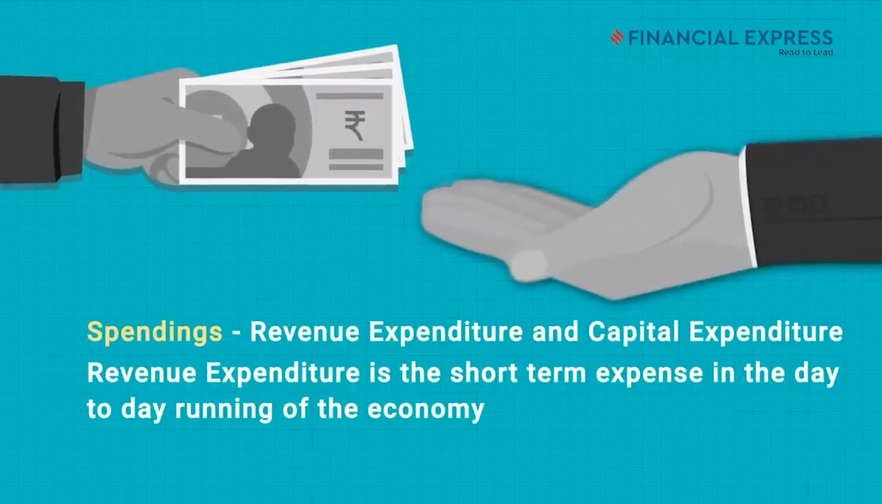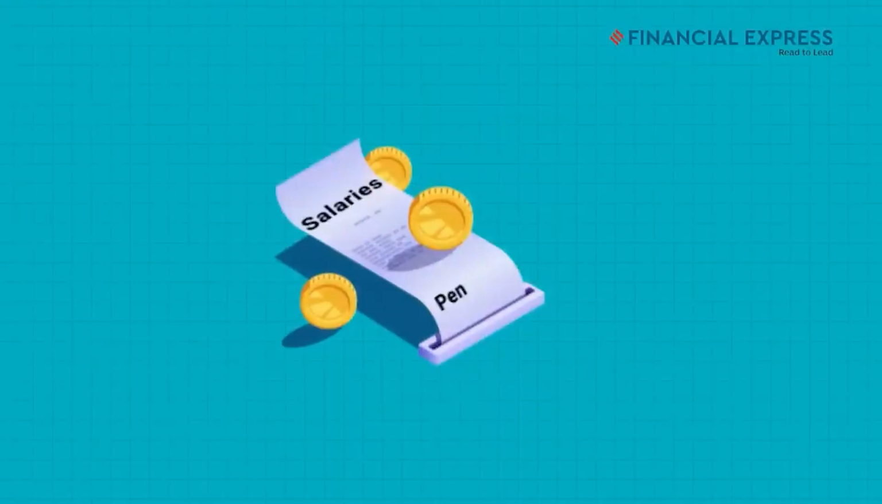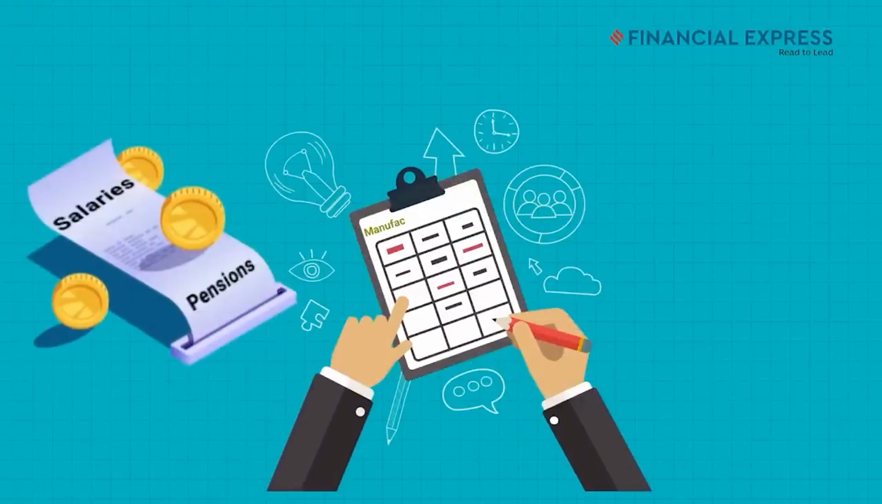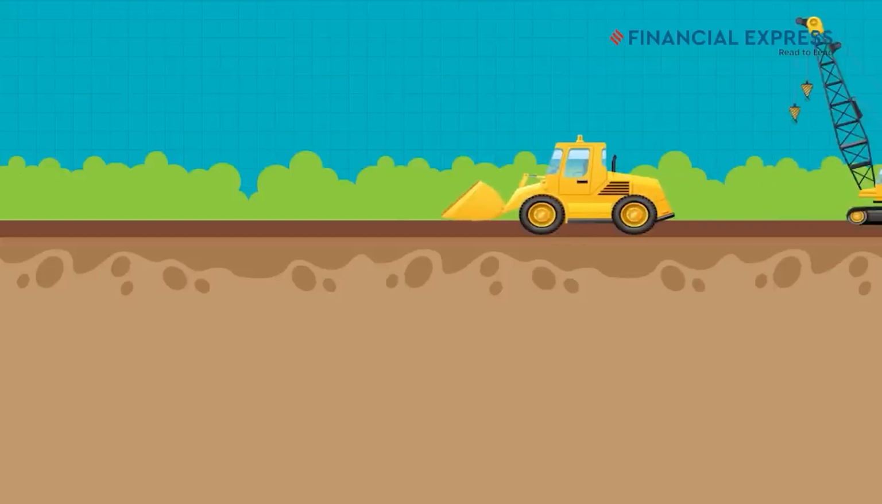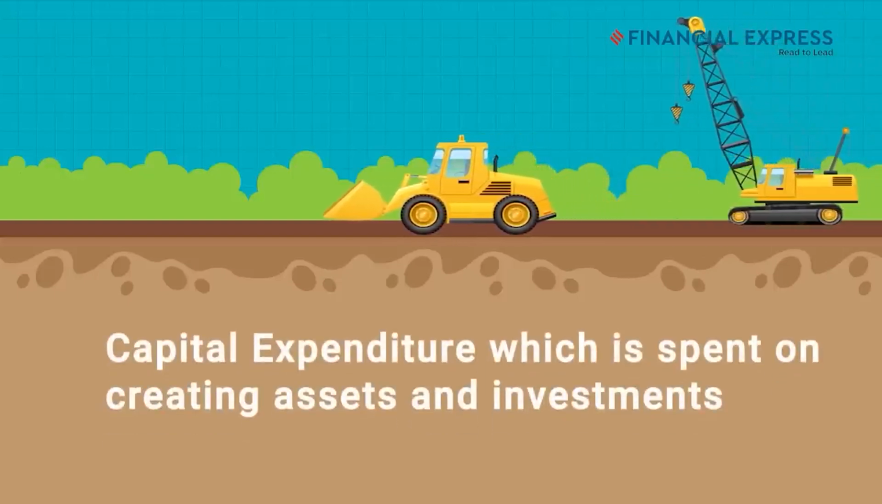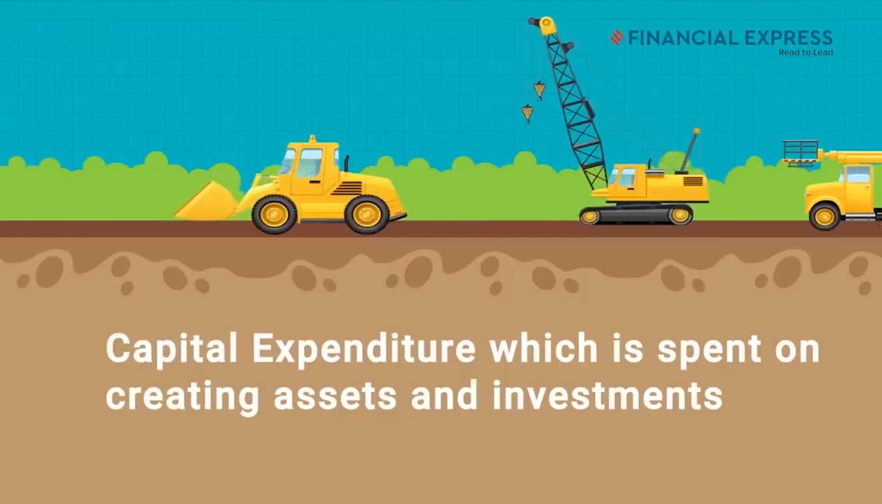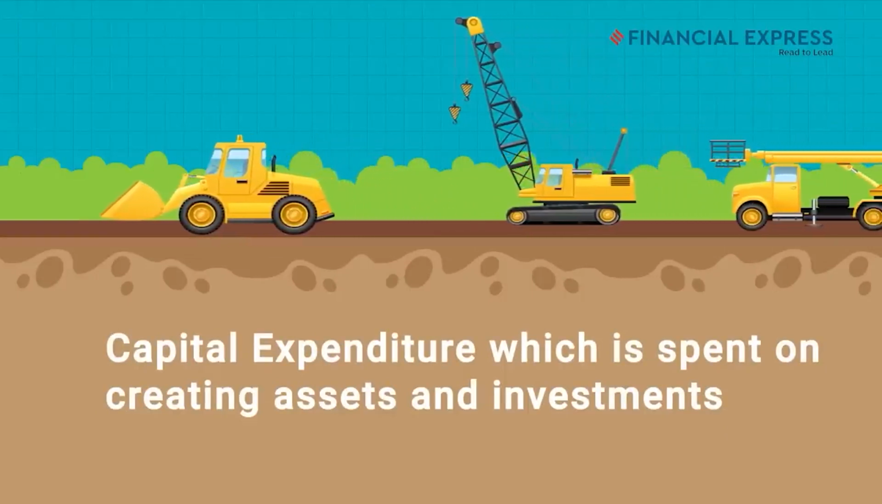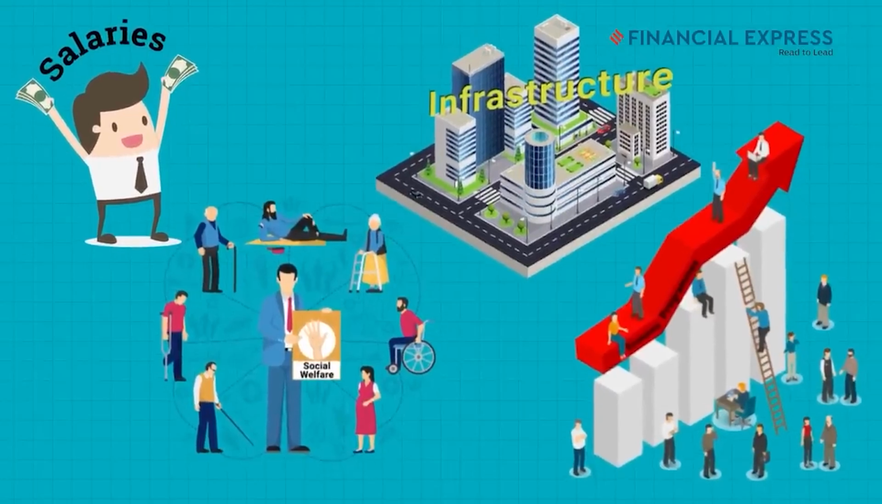Revenue expenditure is the short-term expense in the day-to-day running of the economy, such as paying salaries and pensions to its employees, manufacturing expenses, insurance, etc. Then there is capital expenditure, which is spent on creating assets and investments in land, machinery, and projects to generate long-term growth and returns. Apart from expenditure on things like salaries, infrastructure, social welfare, and economic programs, the government also